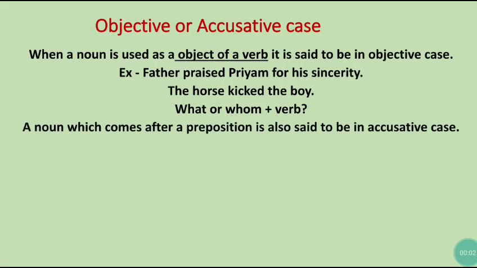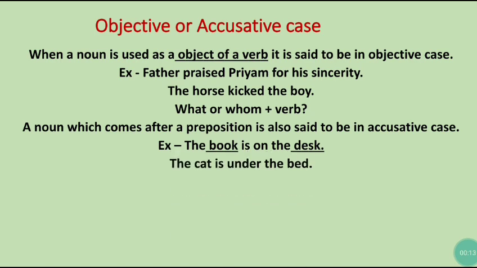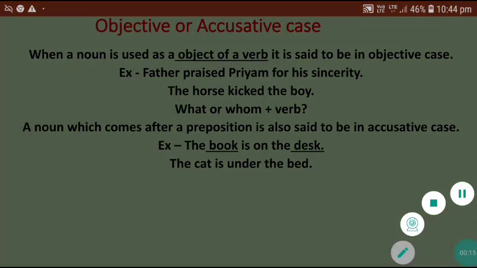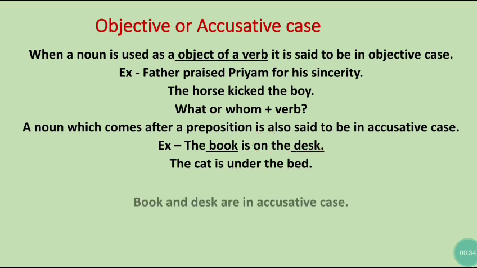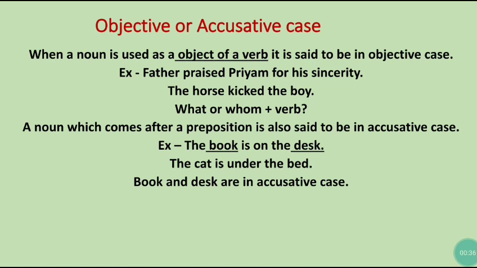Now, a noun which comes after a preposition is also said to be in the accusative case. For example, the book is on the desk. Another example, the cat is under the bed. So here desk has no relation to the verb is. It is the object of the preposition on. In the next sentence, the cat is under the bed, the bed is the object of the preposition under. So the desk and the bed are in the accusative case.